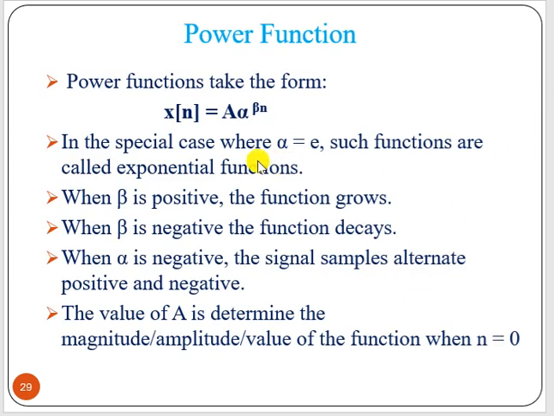Now the power function. The power function is nothing but x n equal to a into alpha to the power beta n. Now if beta is positive, the exponential term is positive, which means the function grows. If beta is negative, the function decays. If alpha is negative, the signal samples alternate between positive and negative.